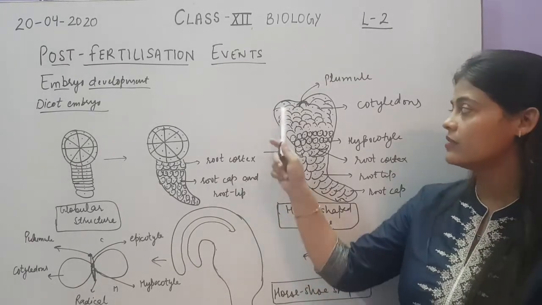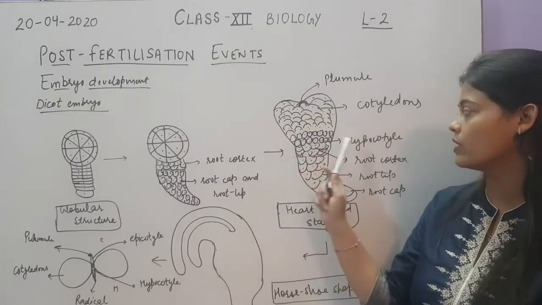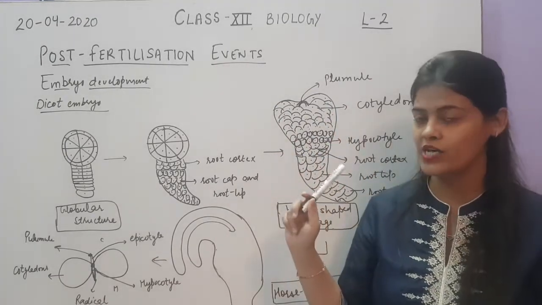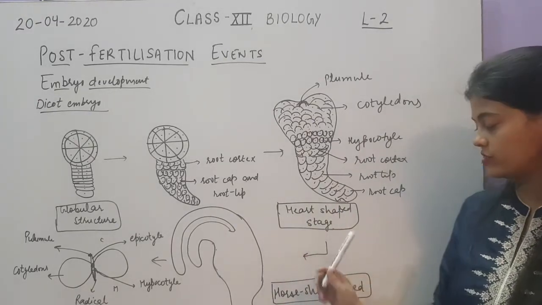Okay, is it clear? The upper layer will form the plumule and cotyledon, and the lower layer will form the hypocotyl. So this stage is called the heart-shaped stage.